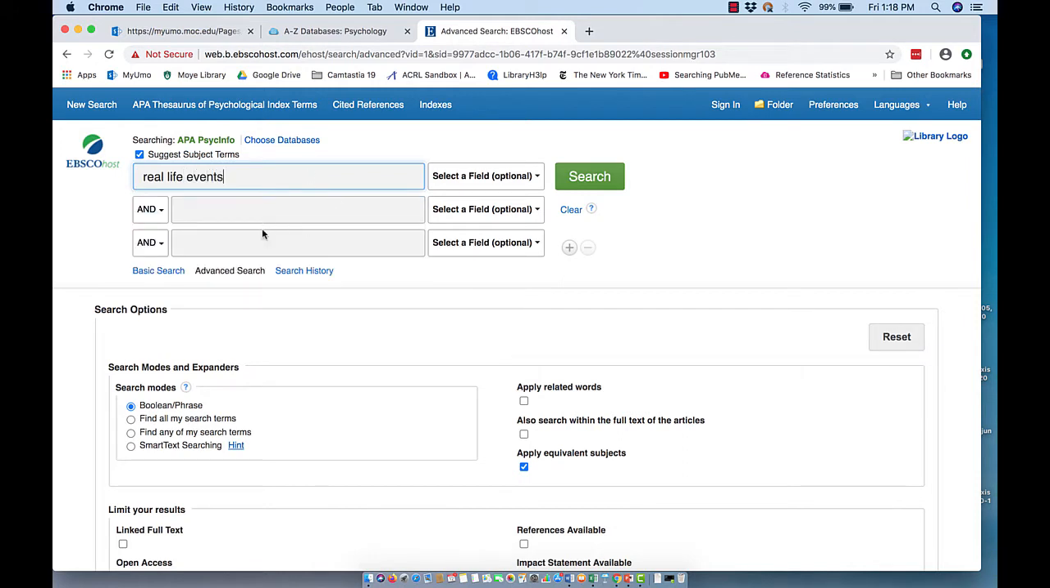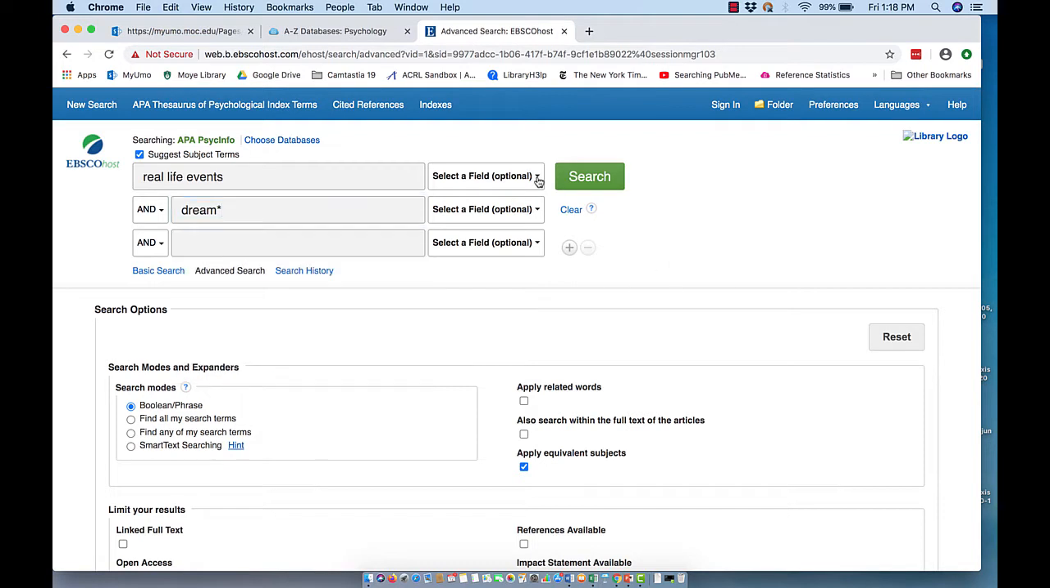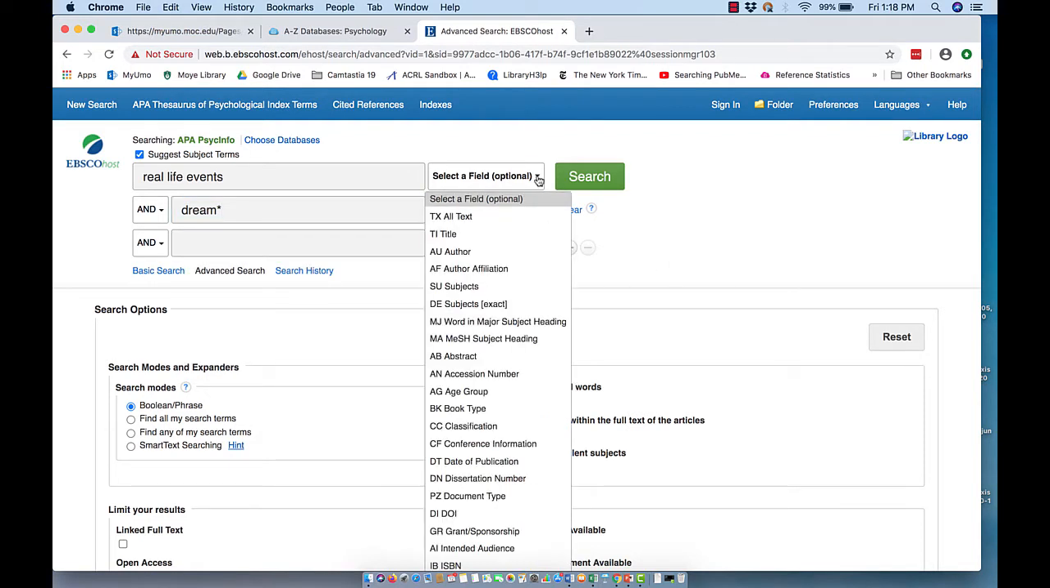We may change that. And then I'm going to do dream, and I'm going to do an asterisk at the end of that so that I get any endings of the word dream, like dream, dreams, and dreaming. It will find all of those things. I just want to show you the fields. These may come into play at some later time.